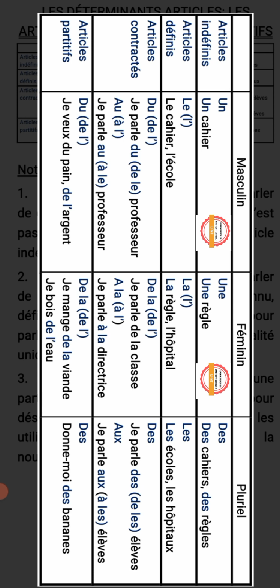Nous avons le pluriel qui est les. Exemple, les écoles. Ici, on fait la liaison. There's something we call in French liaison. We use the final S of les to link with école. It sounds Z. Les écoles. On a aussi les hôpitaux. You see, the plural form of hôpital is hôpitaux. In French, nouns that end with AL form the plural with AUX, though there are some exceptions. I'm not going to talk about the exceptions, maybe another time.